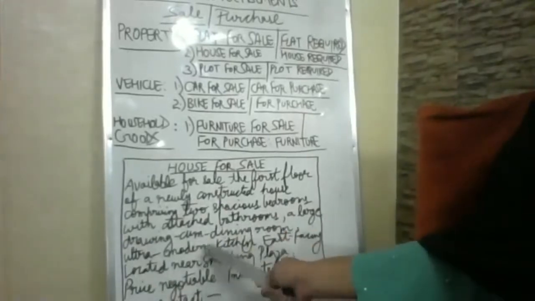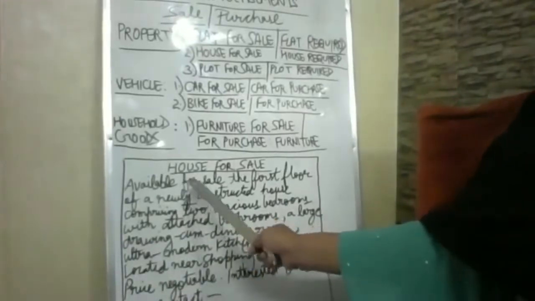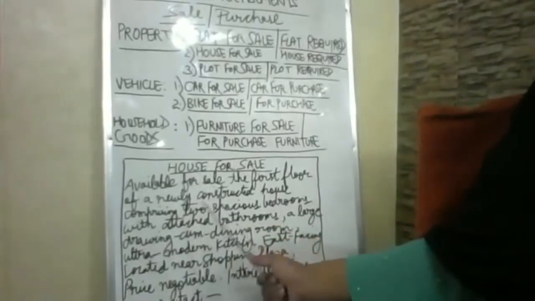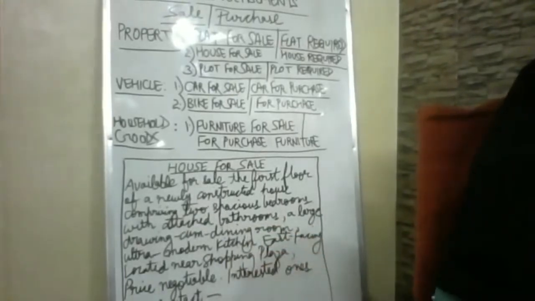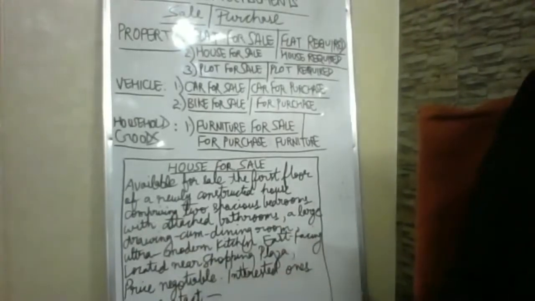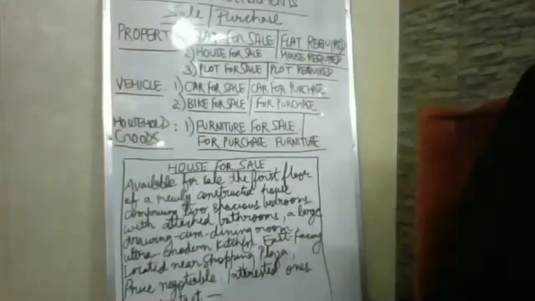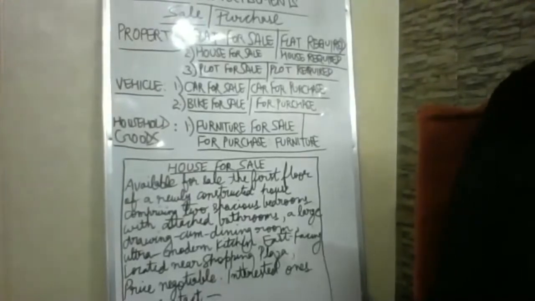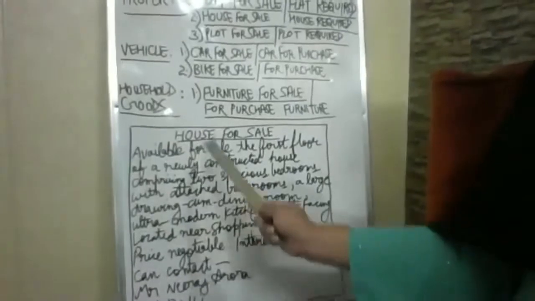All the features you can write in a flat also, but the only thing is you will be mentioning 1 BHK, 2 BHK or 3 BHK in the beginning. Then you can mention the floor, whether it is situated on the first floor or second floor or third floor and so on. Or you can tell the guard facility, elevator facility, beta. Fine. In the flat system, other points can be added like the elevator system, elevator facilities, 24/7 guard facility, and 24/7 water and electricity, uninterrupted water and electricity you can add. And we have done this already in detail. Clear? So that is flat for sale and house for sale.